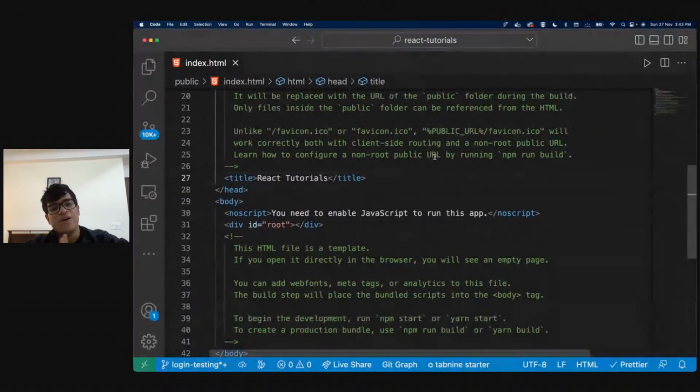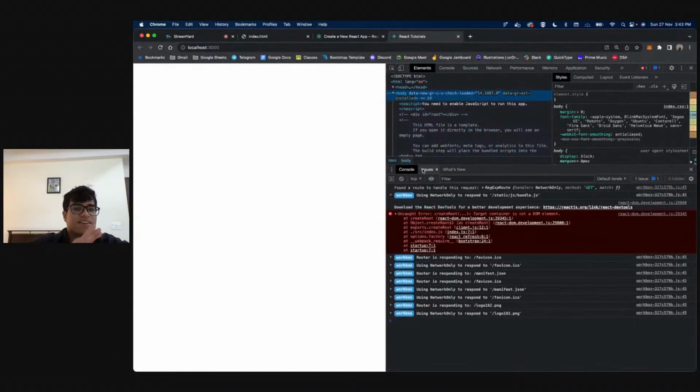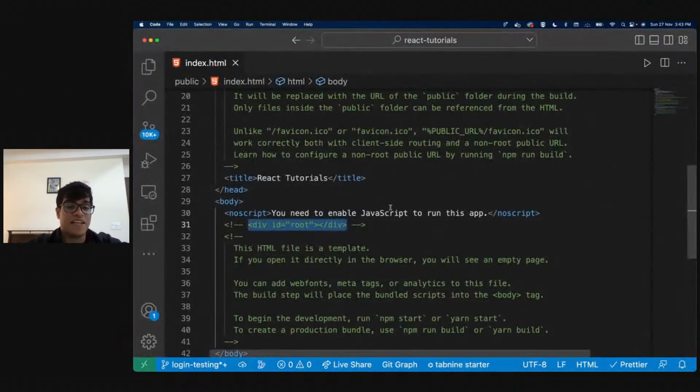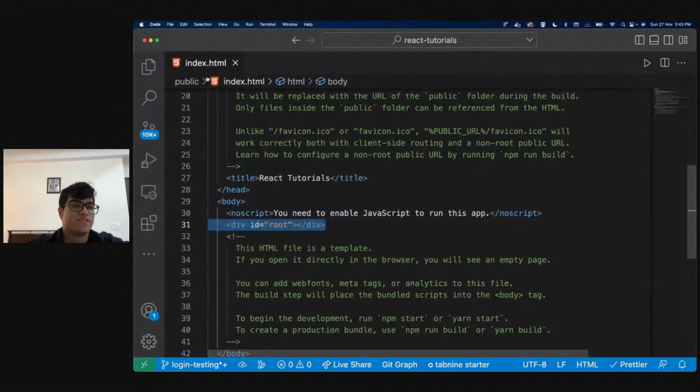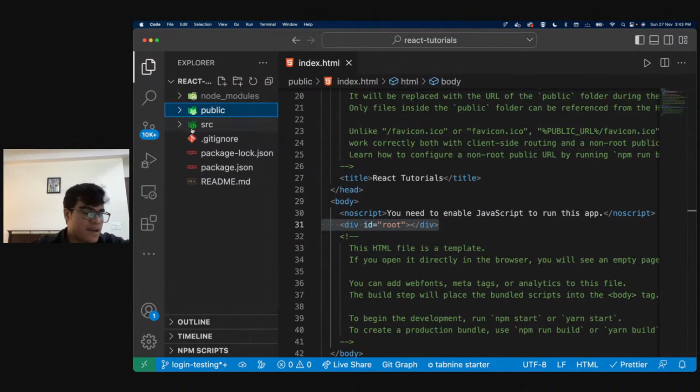So now what is this div id root? If we read further down in our index.html, what we see is this div id root. Now what is this root? This is not something that we need, maybe, so let me comment it out. As soon as I comment it out, everything goes away. I see nothing. So that means this root actually plays an important role. Okay, so now let's come out of our index.html and see what exactly is happening.